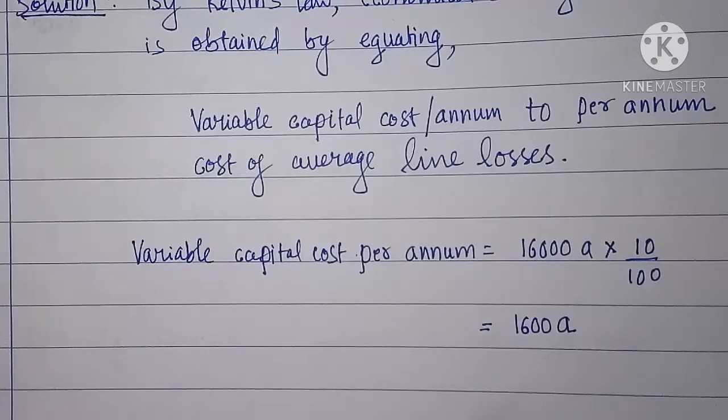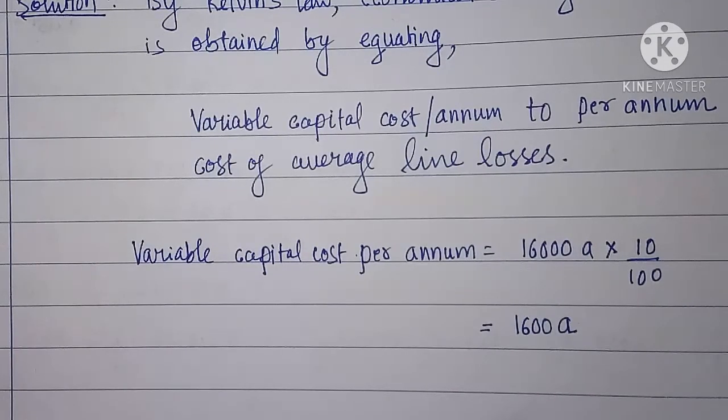Next we have to calculate average line losses in a year. For that we need to calculate current in the line during different hours of operation according to given information.